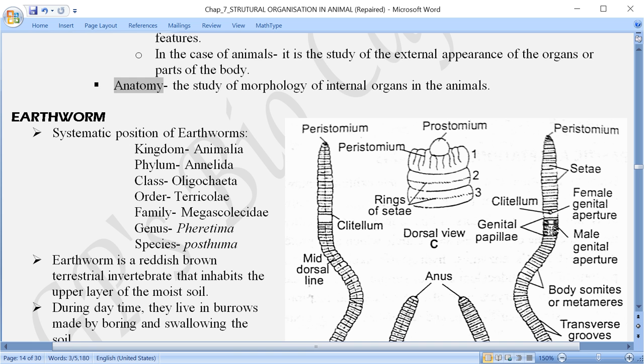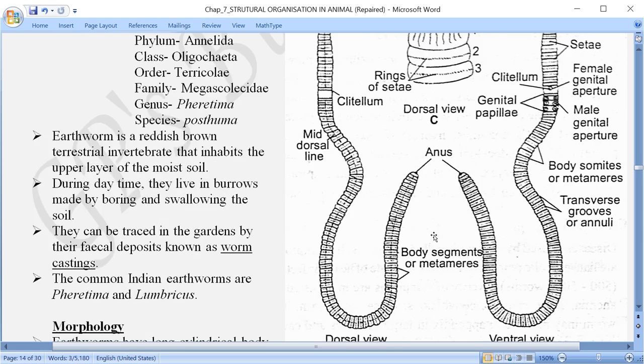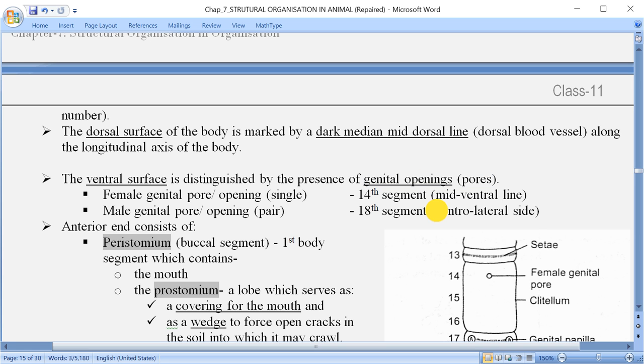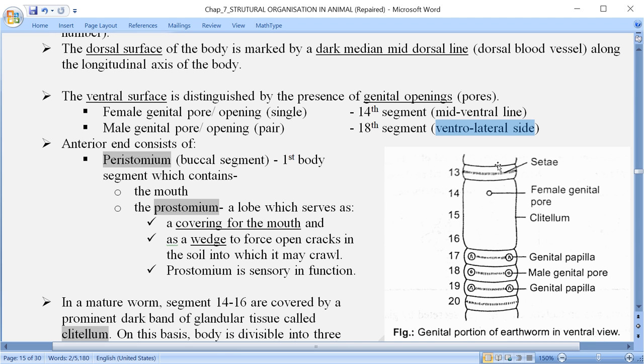So after the 16th comes the 17th, and after that, in the 18th segment, what is there? The male genital aperture is there. Now these male genital apertures are actually in pair. These are in pair here, and these are located on the ventrolateral side. Just have a look in this figure.